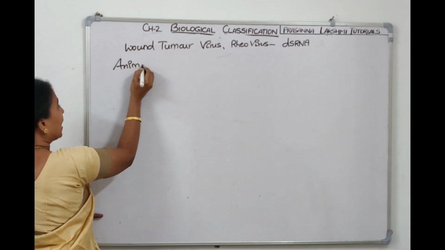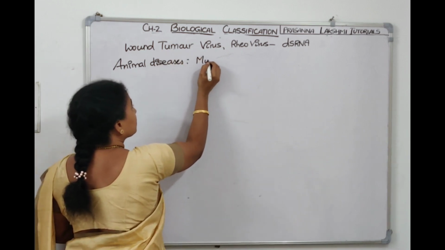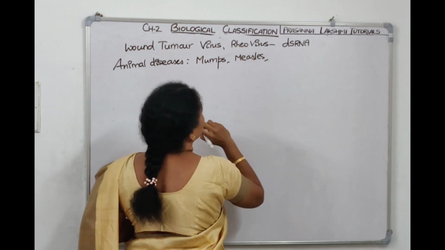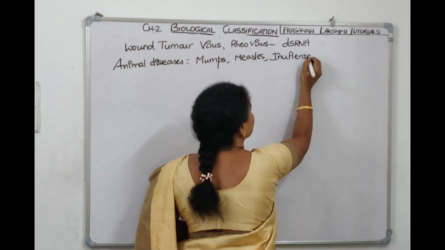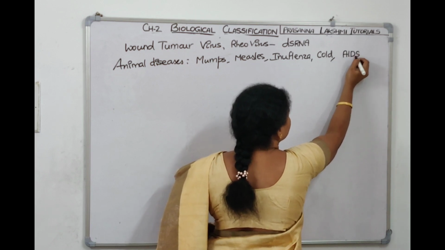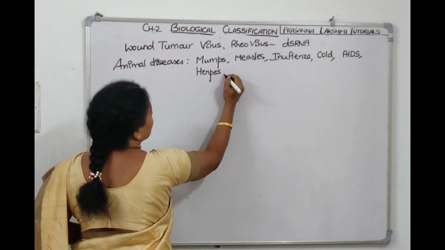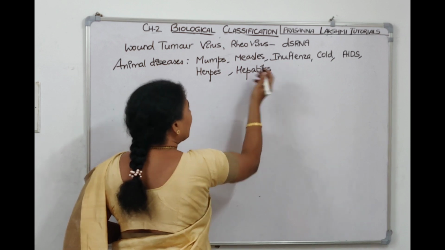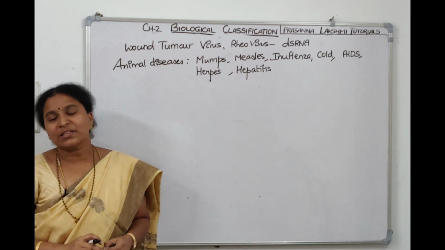If you have to list down some animal diseases caused by viruses, right? Mumps, measles, then next one influenza, then we are telling common cold, AIDS, right, and herpes disease. Okay, so hepatitis, N number of diseases are there. COVID, all these are examples of the viruses which cause animal diseases.